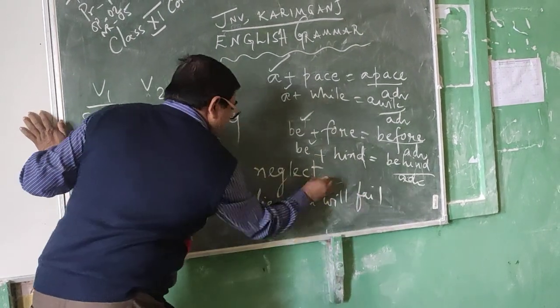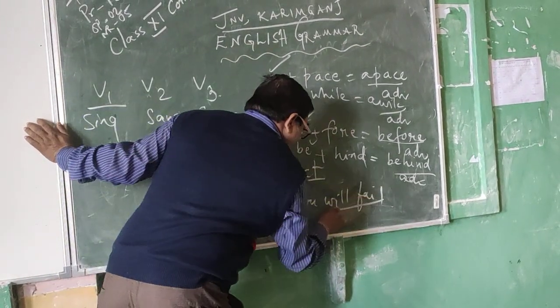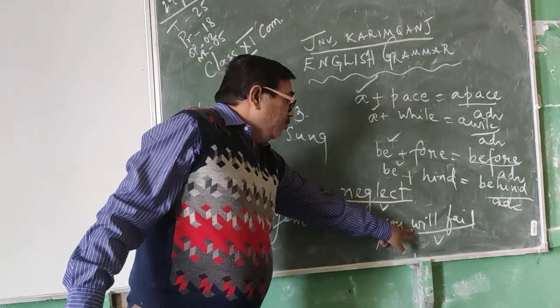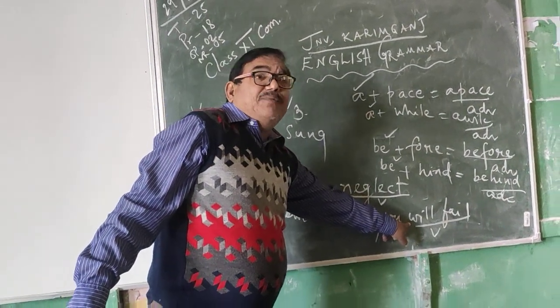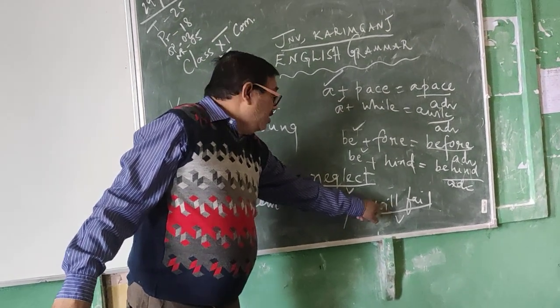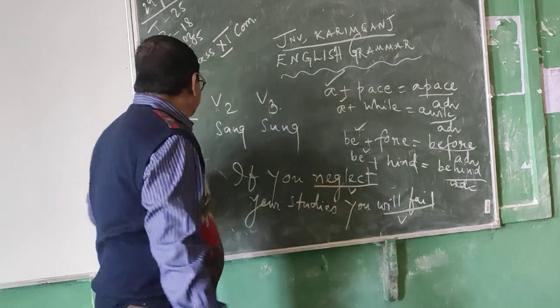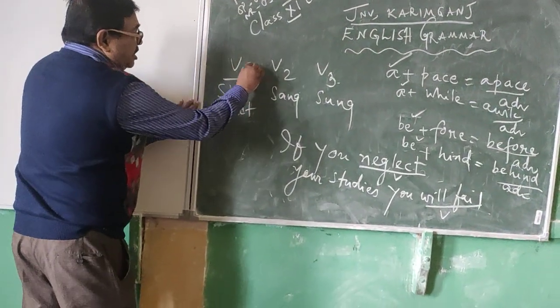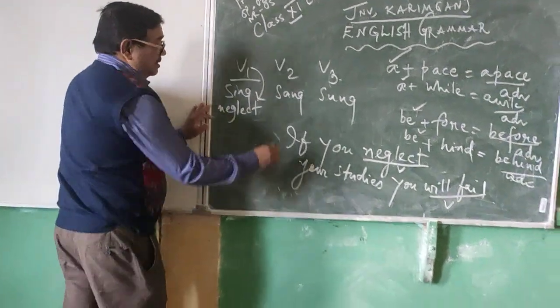In this sentence, this is one verb, this is another verb. Okay? Now you see, this verb, will fail, is in the simple future tense. Is it not? Yes or no? So the other verb must be in the simple present tense. How could you know the verb is in the simple present tense? Because the position of the verb is below V base 1.